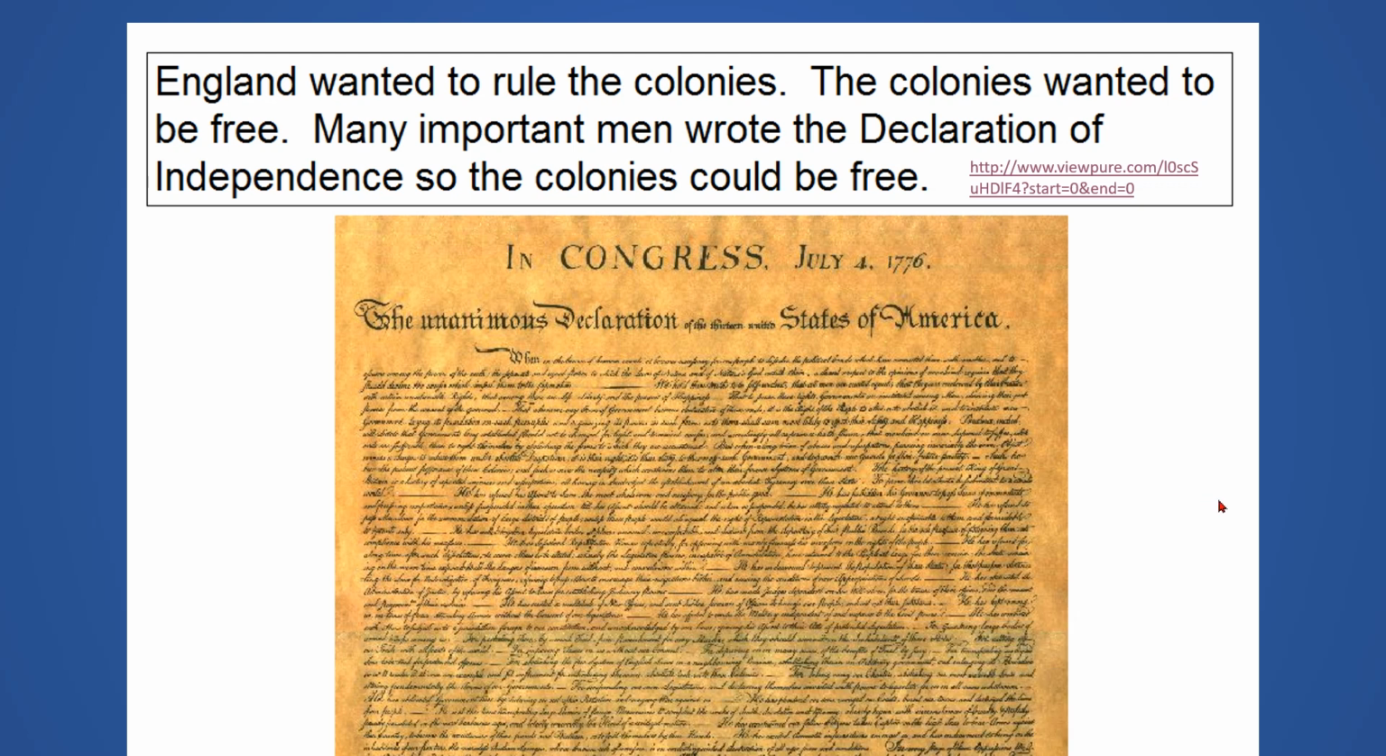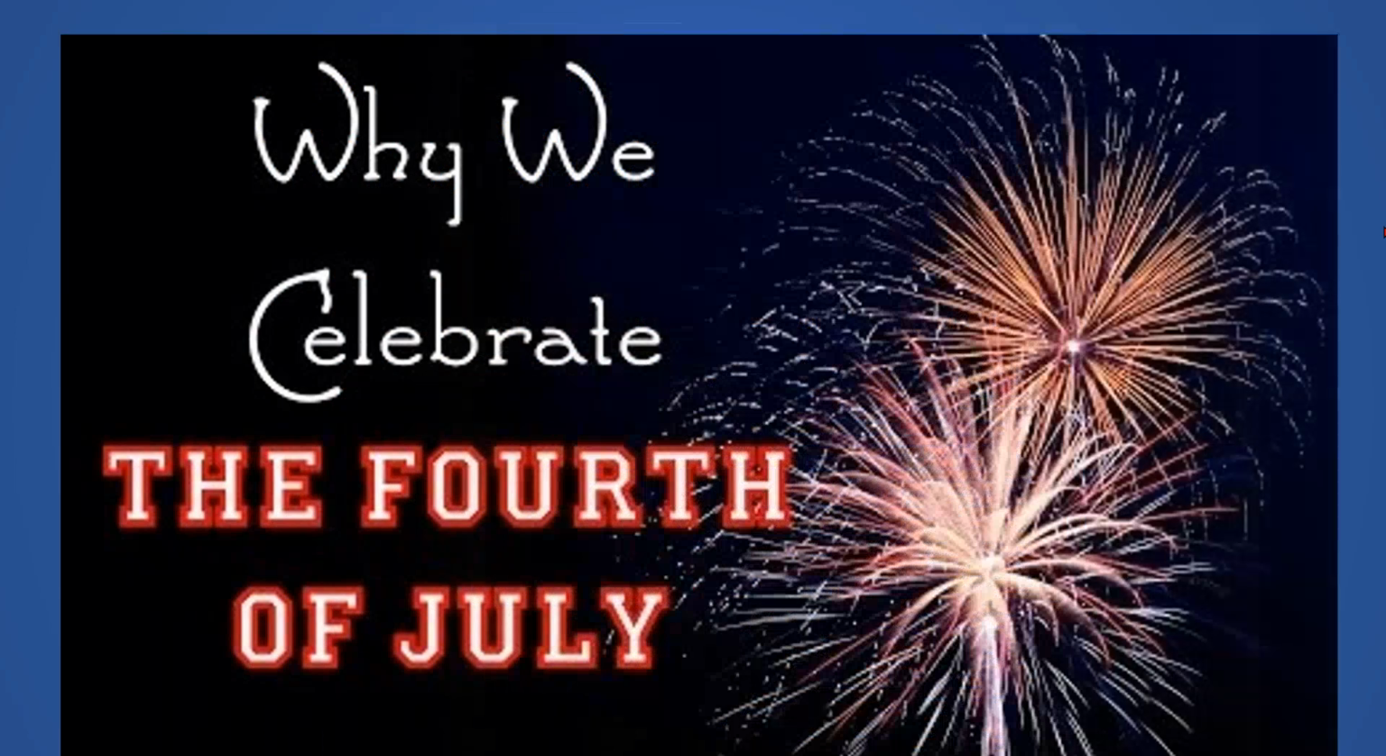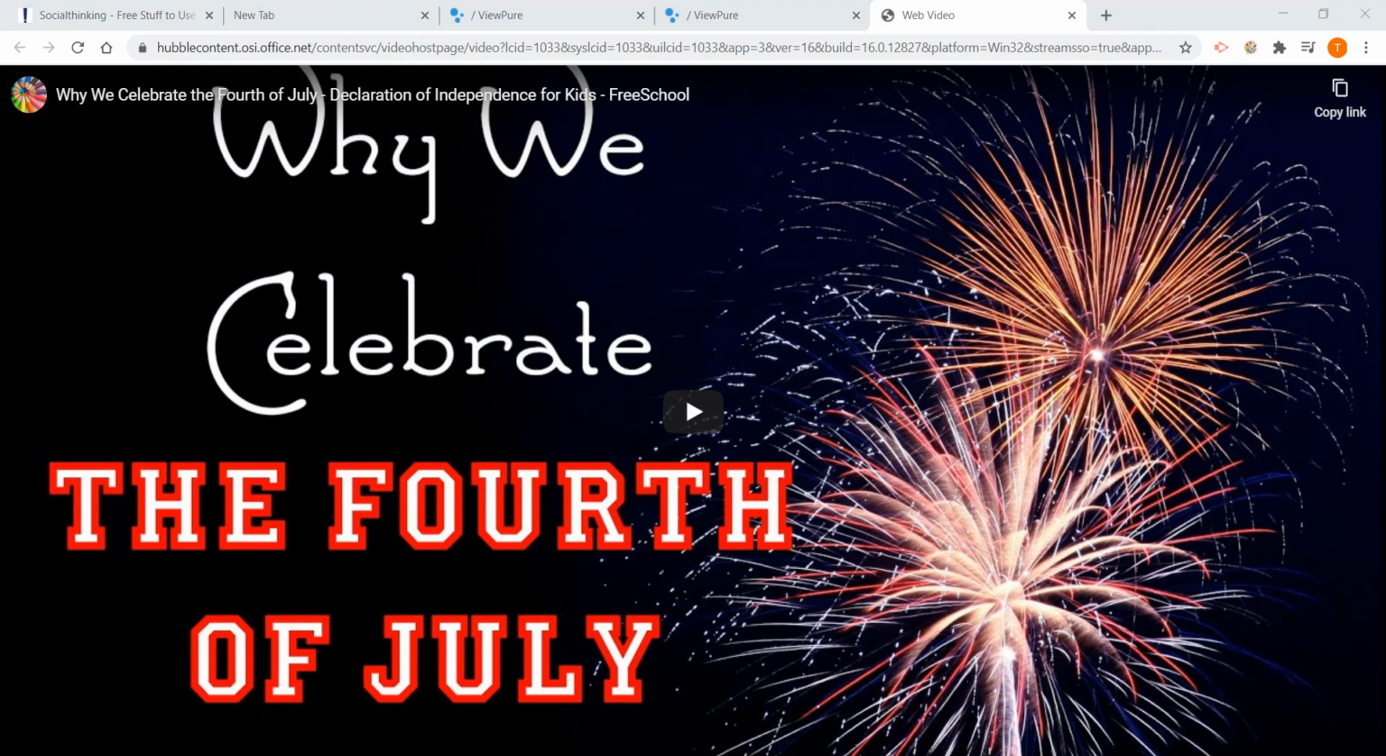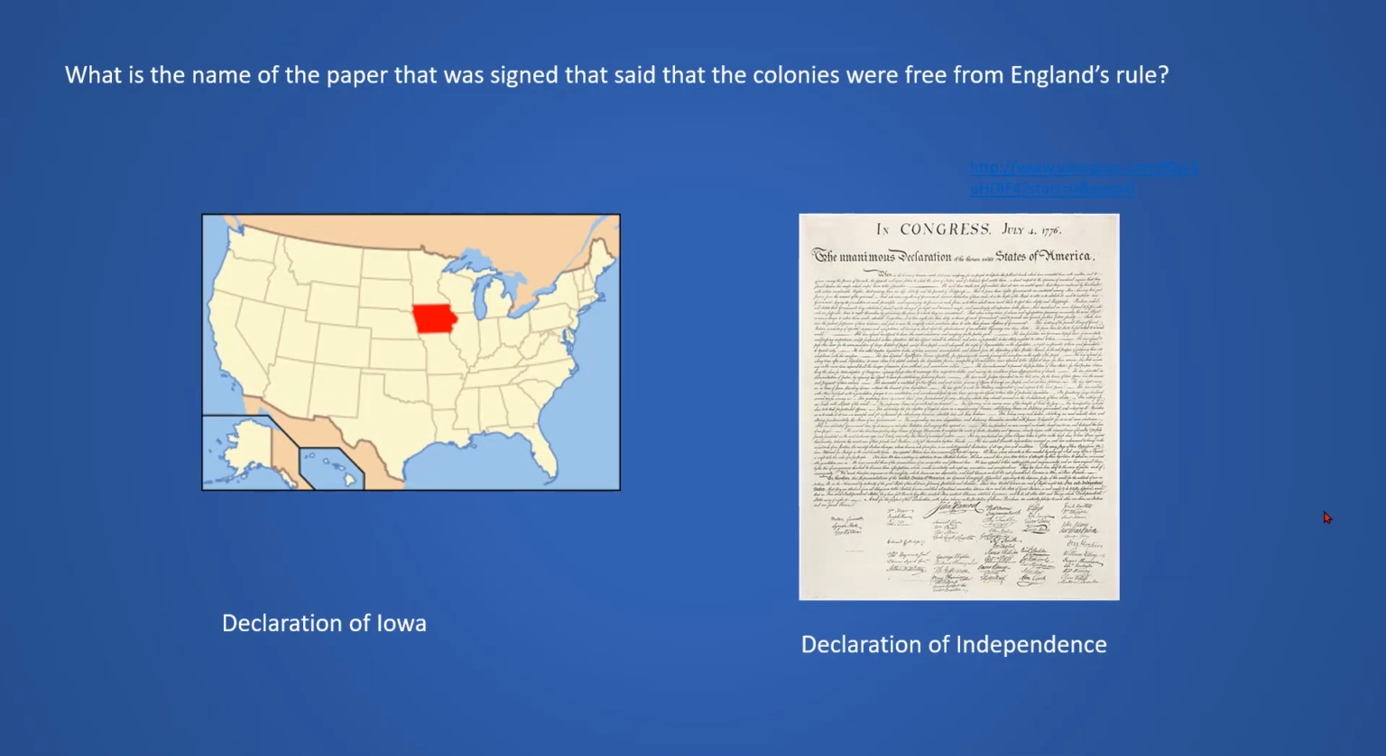And here are some questions that go along with the video. So make sure that you've watched the whole video that I just got into. And we're going to skip this page here, because we've already done it. Here's the first question. What is the name of the paper that was signed that said that the colonies were free from England's rule? What was that paper called? Was it called the Declaration of Iowa? Or on the right, was it called the Declaration of Independence?